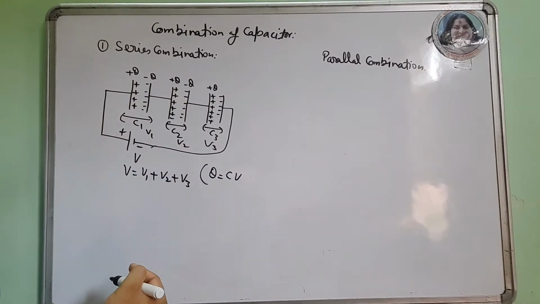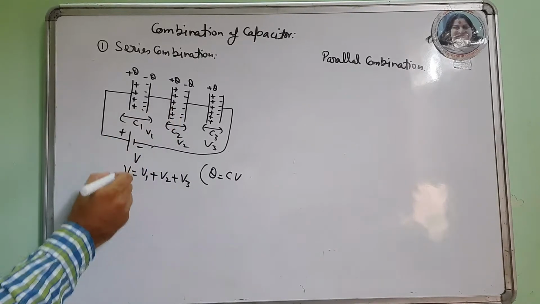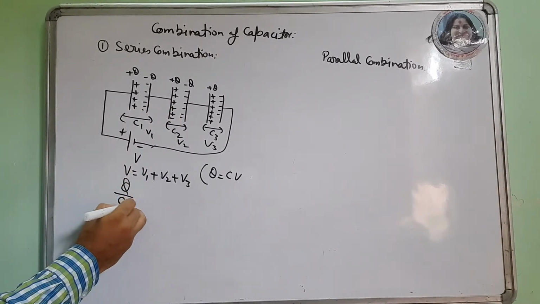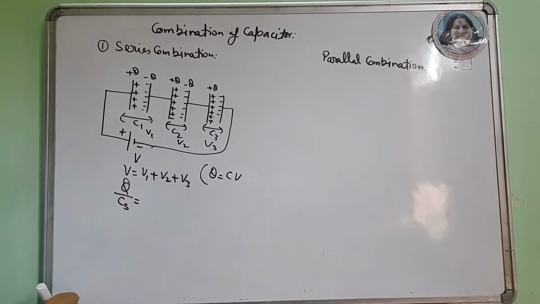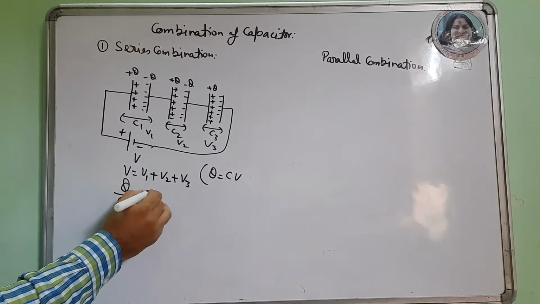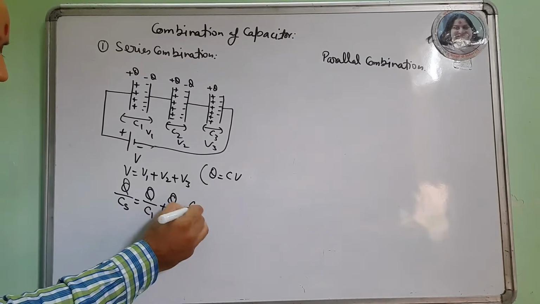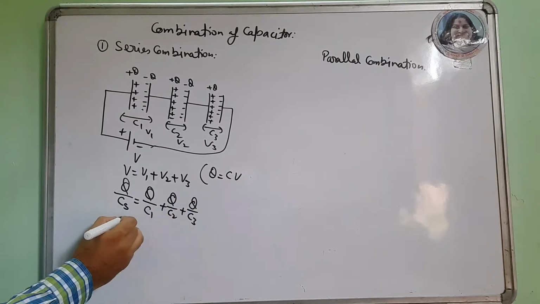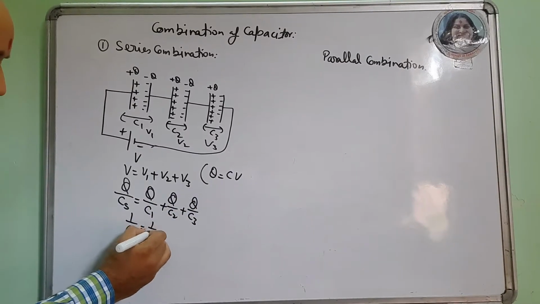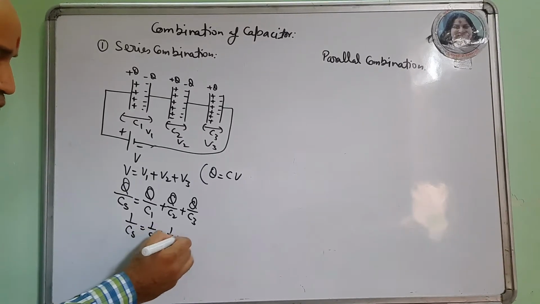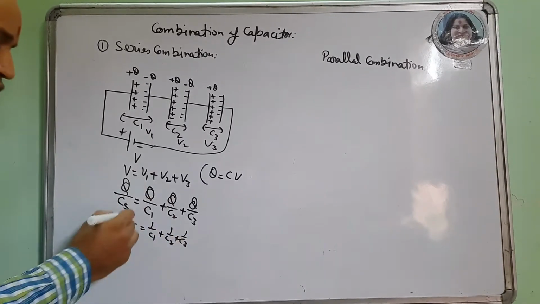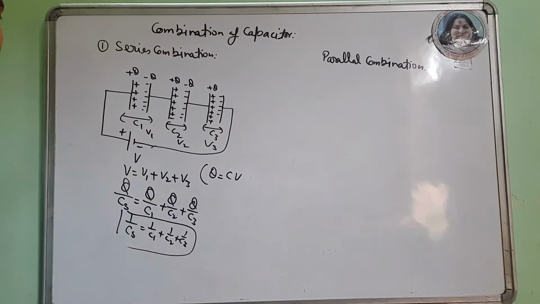So each capacitor has the equal charge, so it is Q by CS, which equals Q by C1 plus Q by C2 plus Q by C3. So 1 upon CS is 1 by C1 plus 1 by C2 plus 1 by C3. This is the formula for capacitors connected in series.